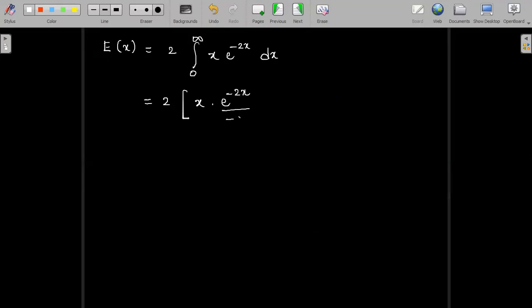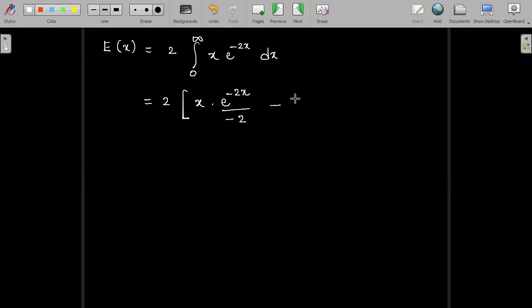Now let us do integration by Bernoulli's rule. So this is 2 into integral 0 to infinity x into e power minus 2x dx. We are performing integration by Bernoulli's rule of integration by parts. It says first function x as it is, integral of the second, e power minus 2x, is e power minus 2x divided by minus 2.